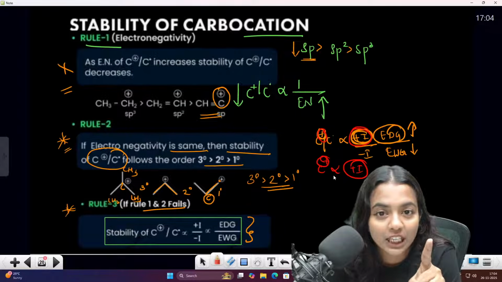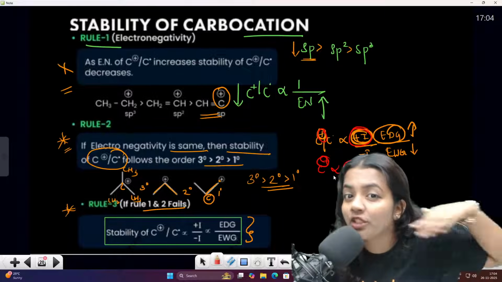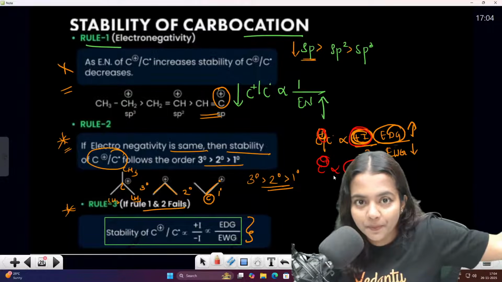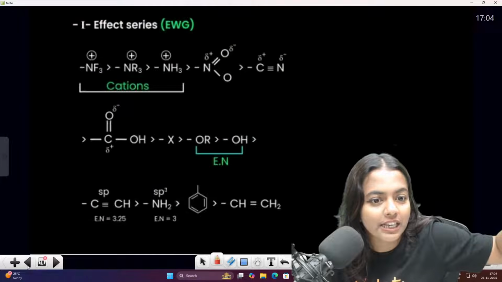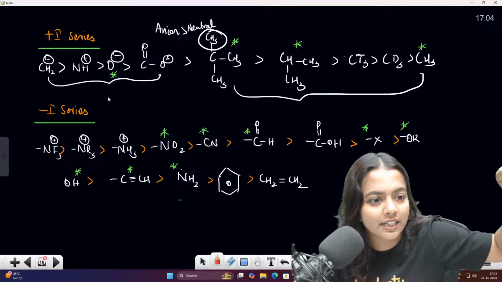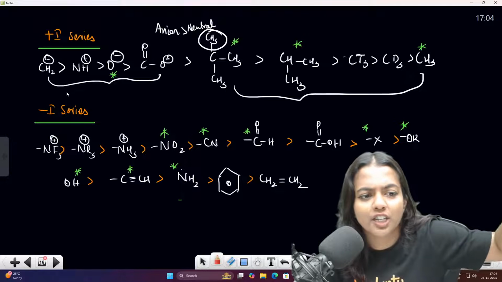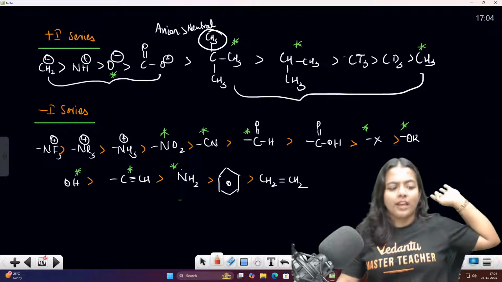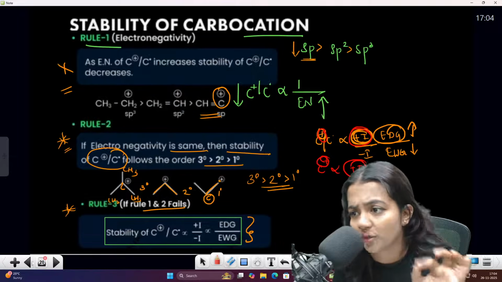The plus I effect is given by electron donating groups, which means they are ready to give because they are anions, right? So CH3, O minus, all these things. This is your plus I series: CH3, CD3, CT3, and CH2 minus, NH minus, O minus, COO minus. All of these give the plus I effect and they will increase the carbocation stability. Is that clear or not?